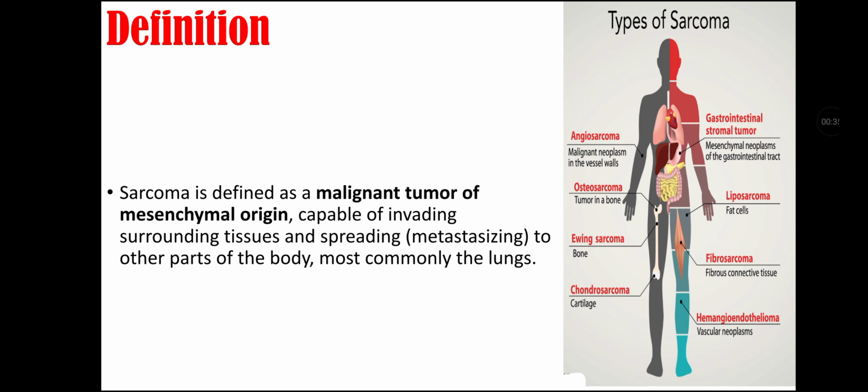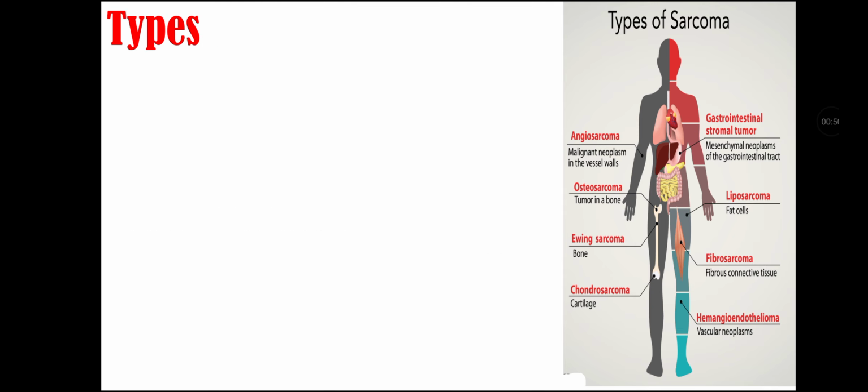Definition of sarcoma. Sarcoma is defined as a malignant tumor of mesenchymal origin that is capable of invading surrounding tissue and spreading to other parts of the body. That is called metastasizing, and it is most commonly metastasized to the lungs.